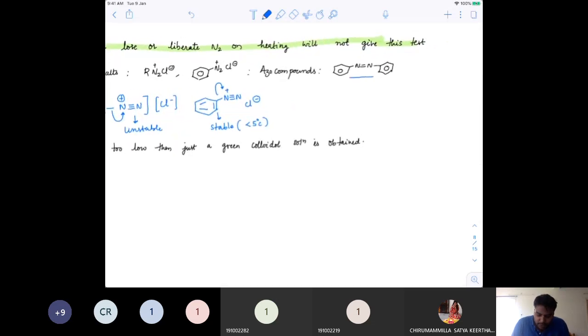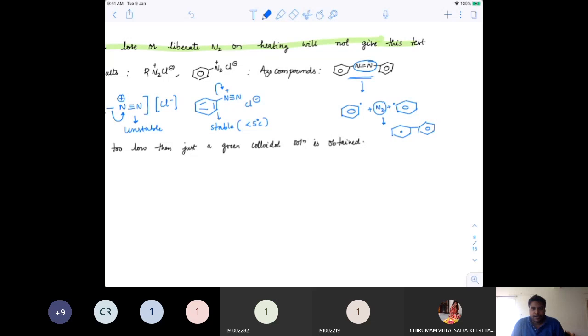Even azo compounds for that matter, on heating will form radicals like this, and this will become N2 plus this dot. So N2 will come out and these radicals will get terminated to form something like this. Therefore any azo group present, azo as in N=N, wherever you have N=N, it is unstable, so they will immediately remove N2.